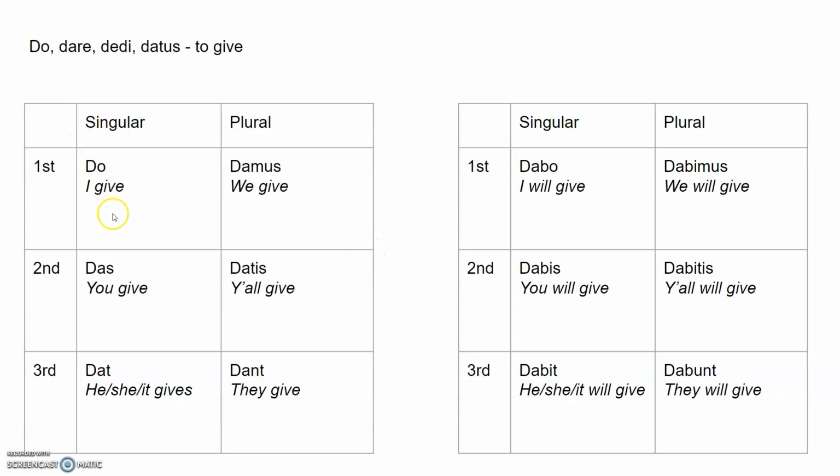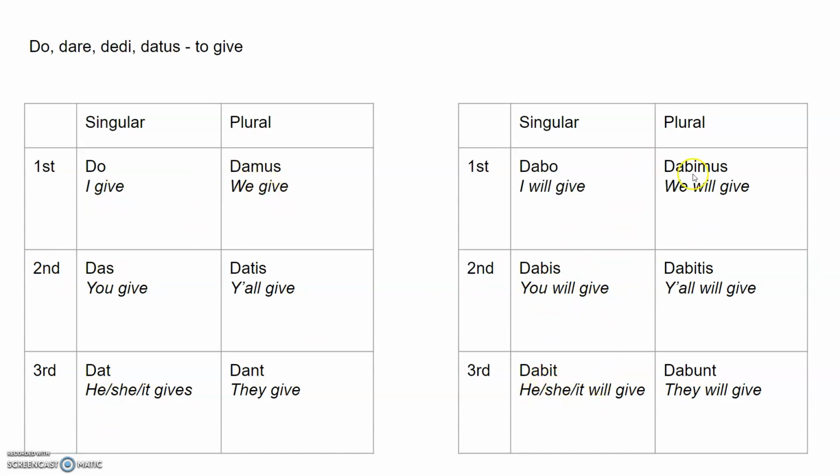As you can see here, we have the present active on this side: do, das, dat, damus, datis, dant. I give, you give, we give, y'all give, all that good stuff. Over here, you'll see how it changes. Do turns into dabo, for you Clemson fans out there. That bo makes it I will give. It's really just a B, you notice there's no I there. But for all these other ones, it's just a matter of putting a bi between the stem and the verb ending. Das turns into dabis, you will give. Dat turns into dabit, is what you see in the sentence builder.